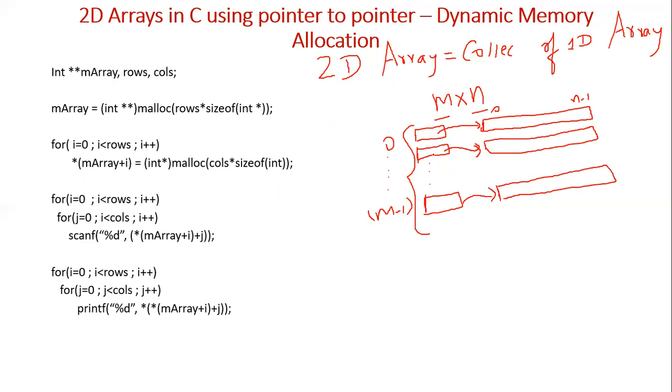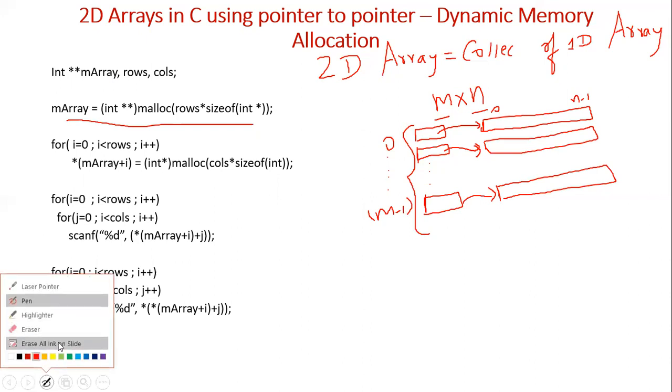The number of pointers that you need depends on the number of rows. That is achieved by using this statement. This statement will create m pointers. It will just create these pointers. I'll highlight that.